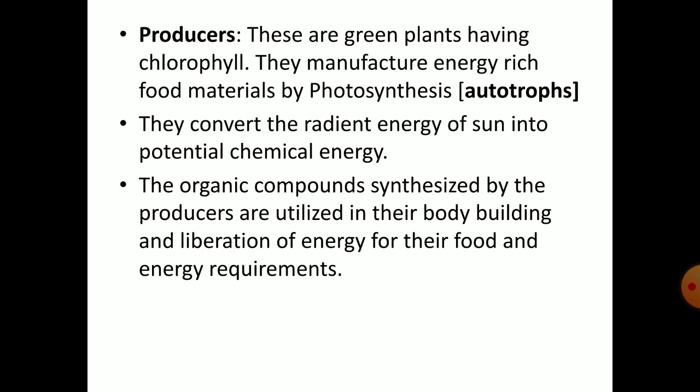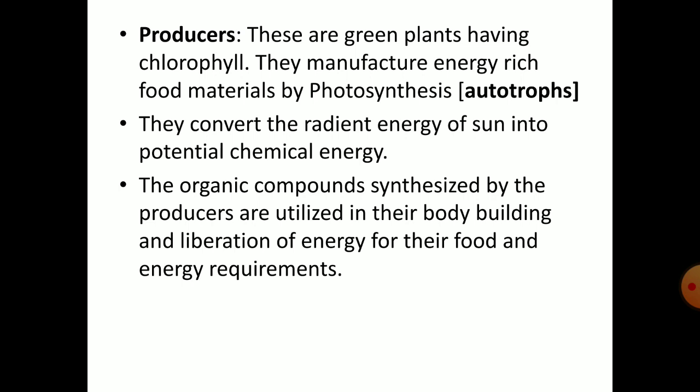Let us know about the components one by one. Producers first. These are green plants having chlorophyll. They manufacture energy-rich food materials by photosynthesis. That's why they are called autotrophs. They convert the radiant energy of sun into potential chemical energy.